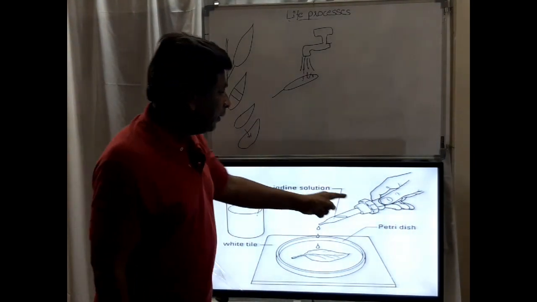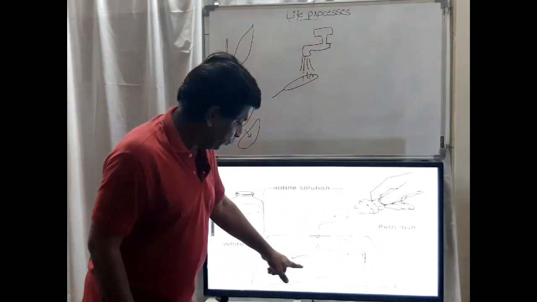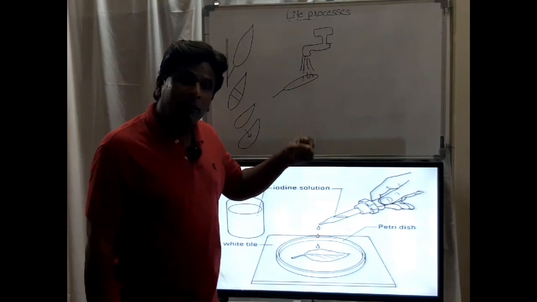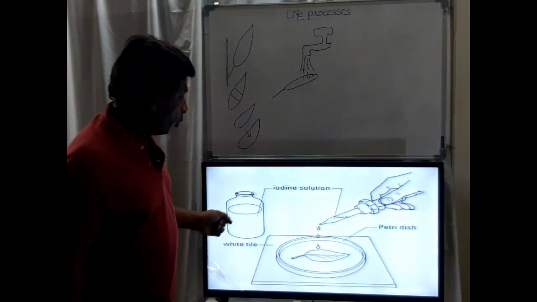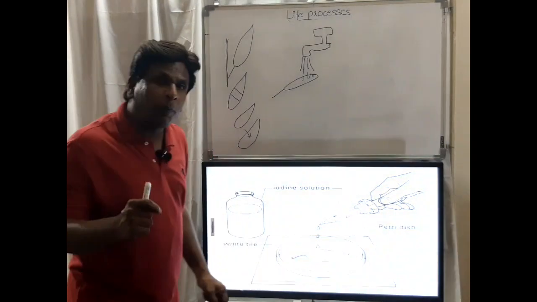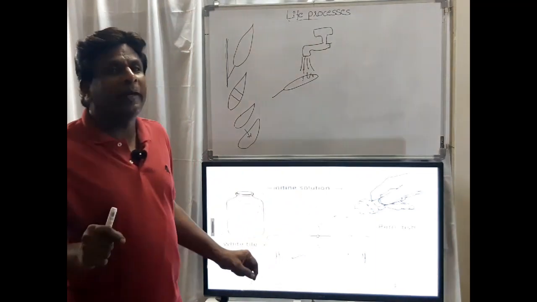And next, this white leaf is kept in a petri dish, which is a small dish like this. We are keeping it on the petri dish, and with the help of the dropper, we are pouring iodine on that leaf.